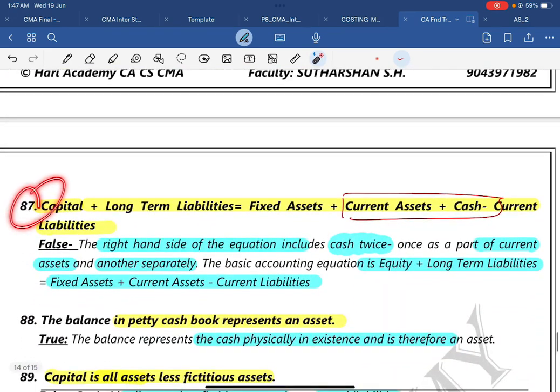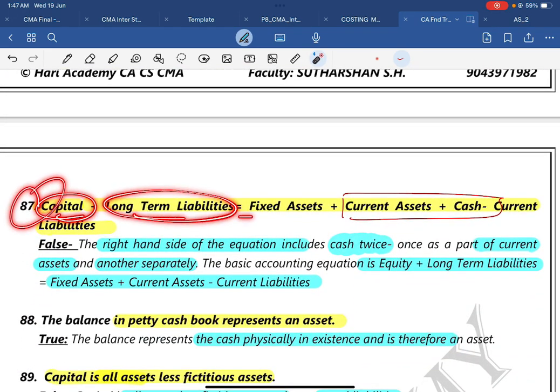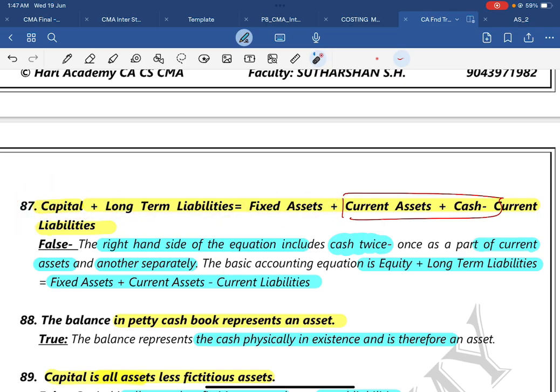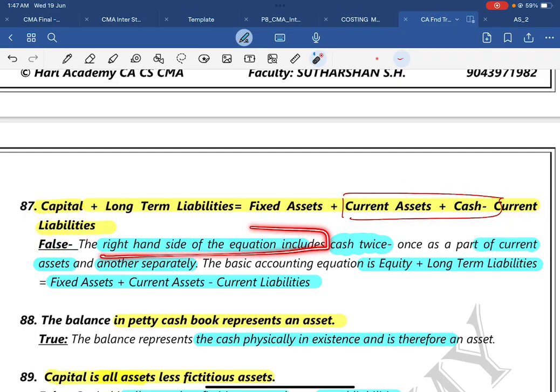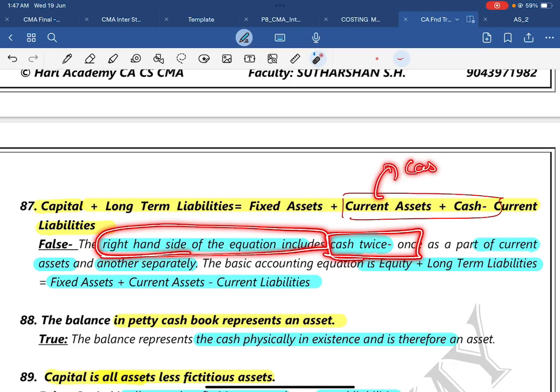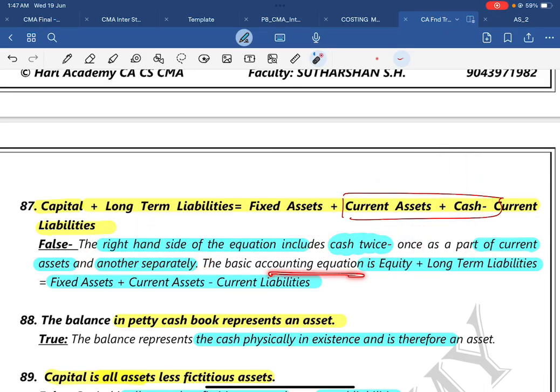Then question number 87. Capital plus long-term liability equals fixed assets plus current assets plus cash minus current liability. The answer is false. Why false? The right hand side of the equation includes cash twice. How? In current assets also the cash will be there, and separately cash is also there. So it's a part of current assets and another one separately. Thus the basic accounting equation, equity plus long-term liability is equal to fixed assets plus current assets minus current liability. That was the correct one.